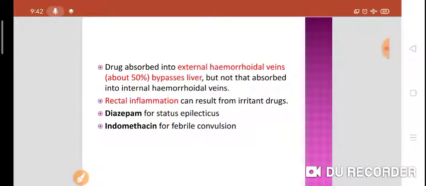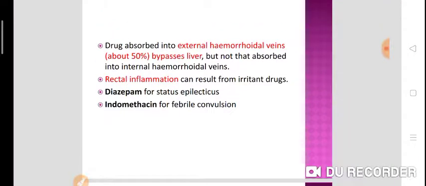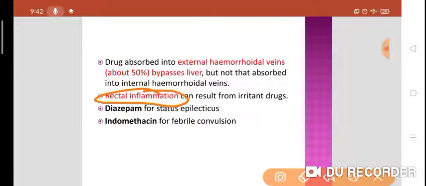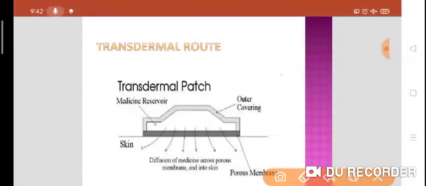Rectal inflammation can result from the irritant drugs. As we said, we can put the unpleasant and irritant drugs, but it may cause rectal inflammation. So examples like diazepam is given for the status epilepticus, or indomethacin for the febrile convulsions. Right? Now we'll see the transdermal route of drug administration.